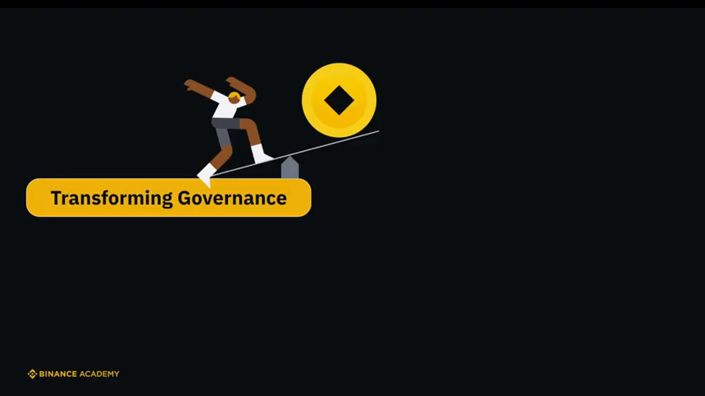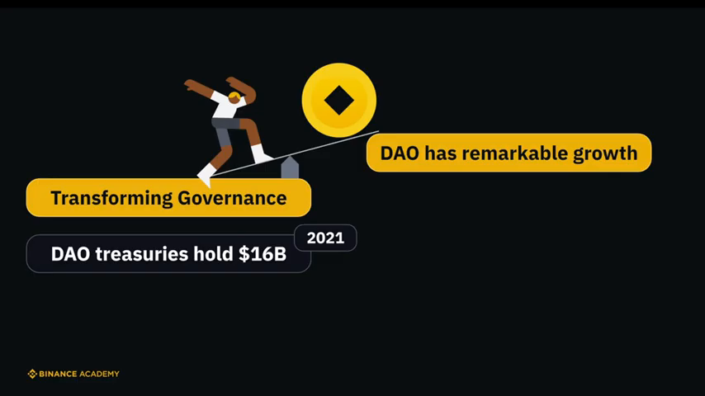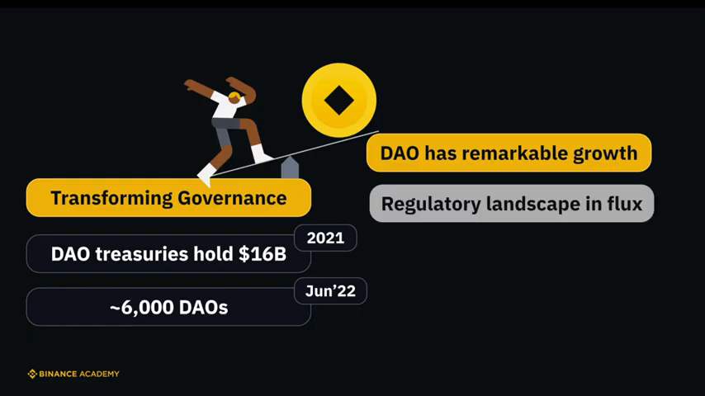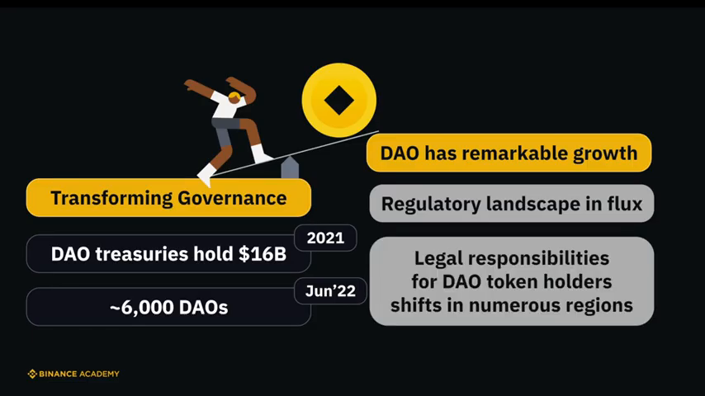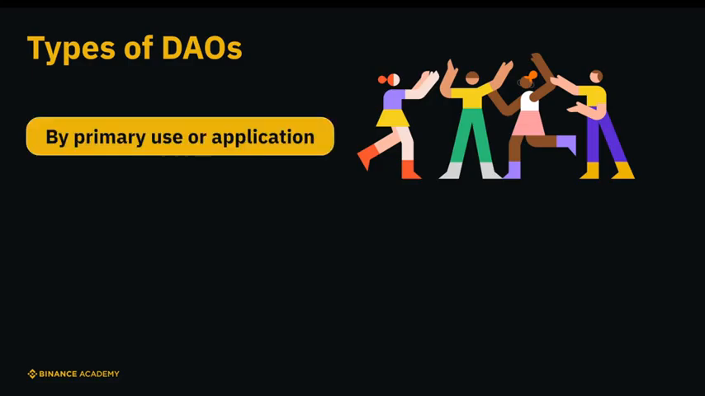These examples should offer some insight into the transformative potential of DAOs on organizational models. The DAO space has indeed seen remarkable growth. By 2021, DAO treasuries held around $16 billion. And by June 2022, the number of DAOs had mushroomed to approximately 6,000. However, it's worth noting that regulatory landscapes are in flux, with legal responsibilities for DAO token holders undergoing substantial shifts in numerous regions. So, what are the different types of DAOs out there?